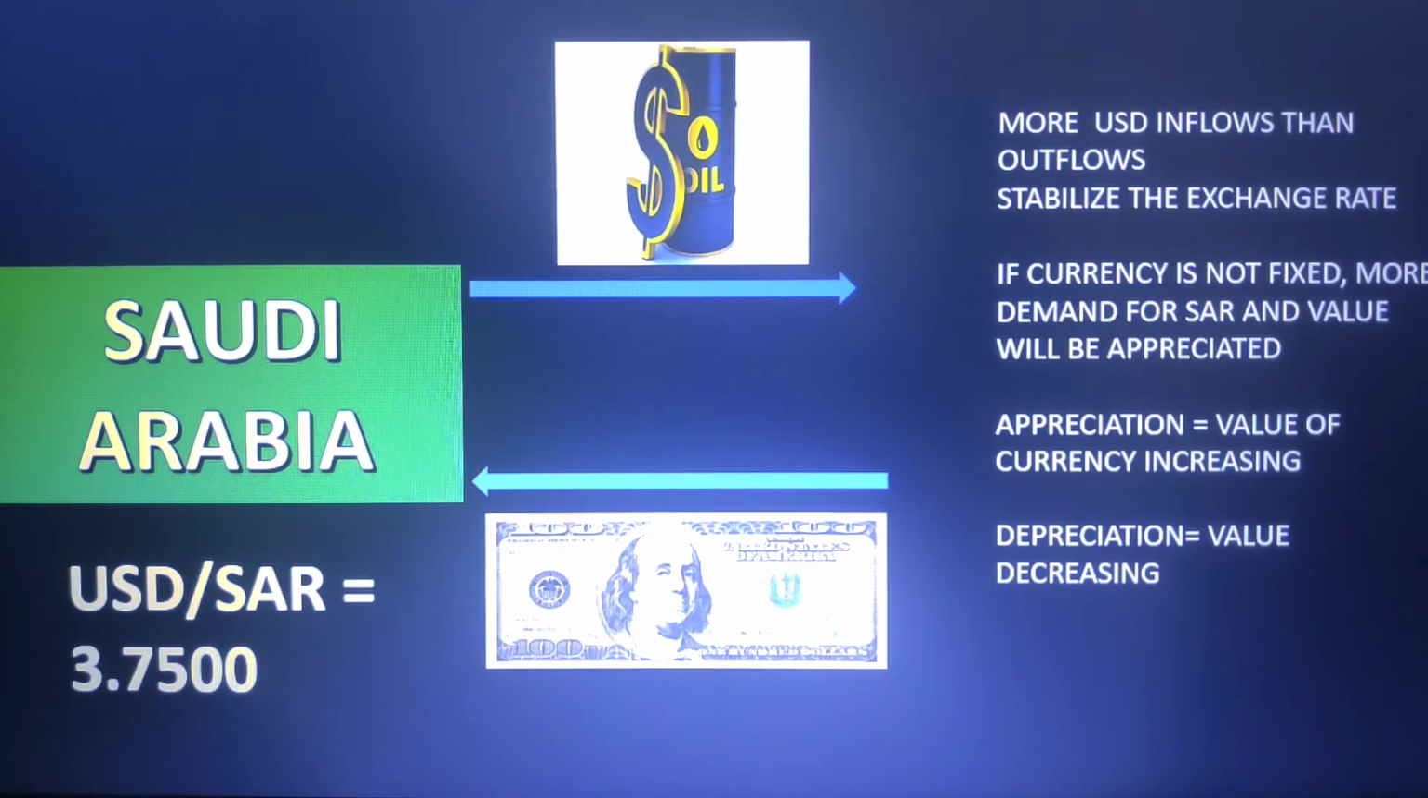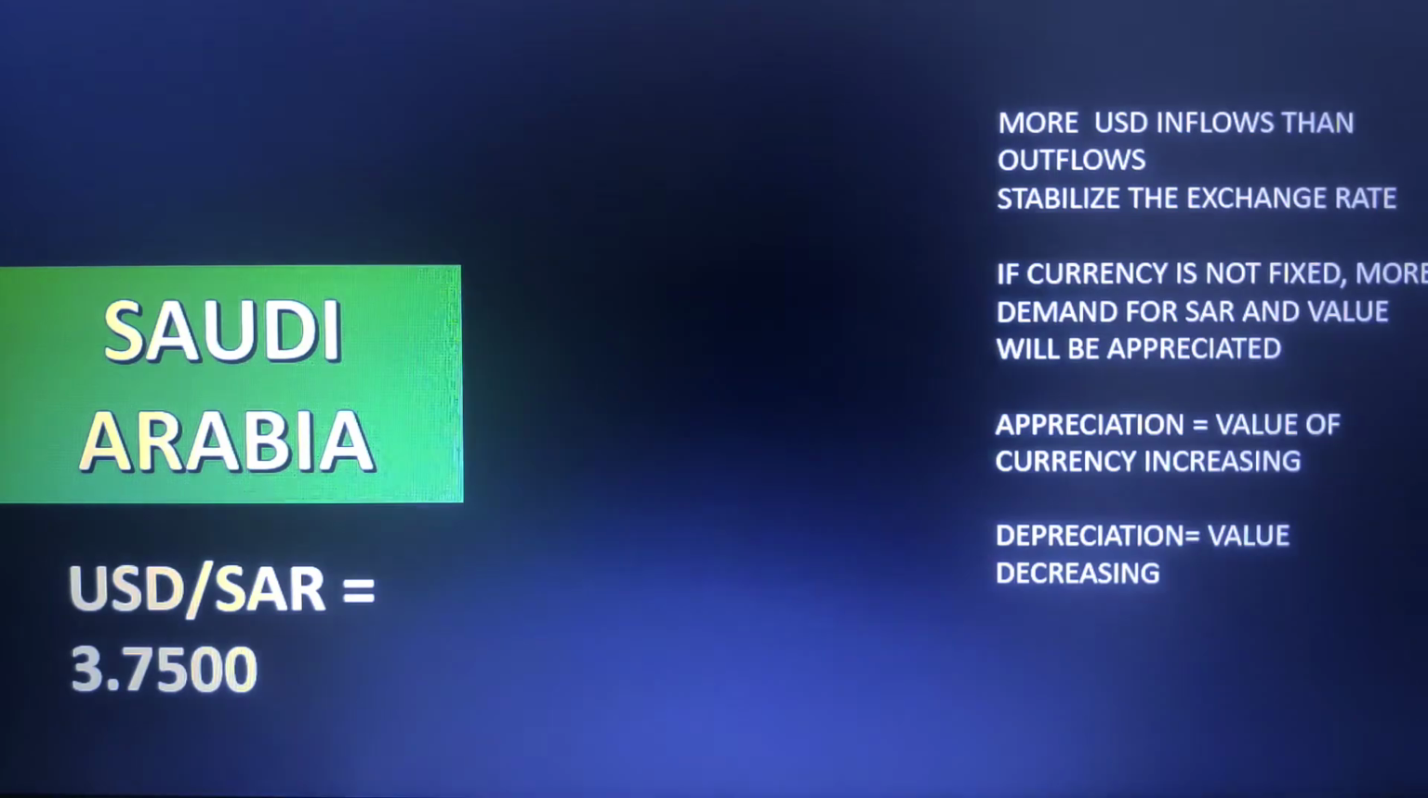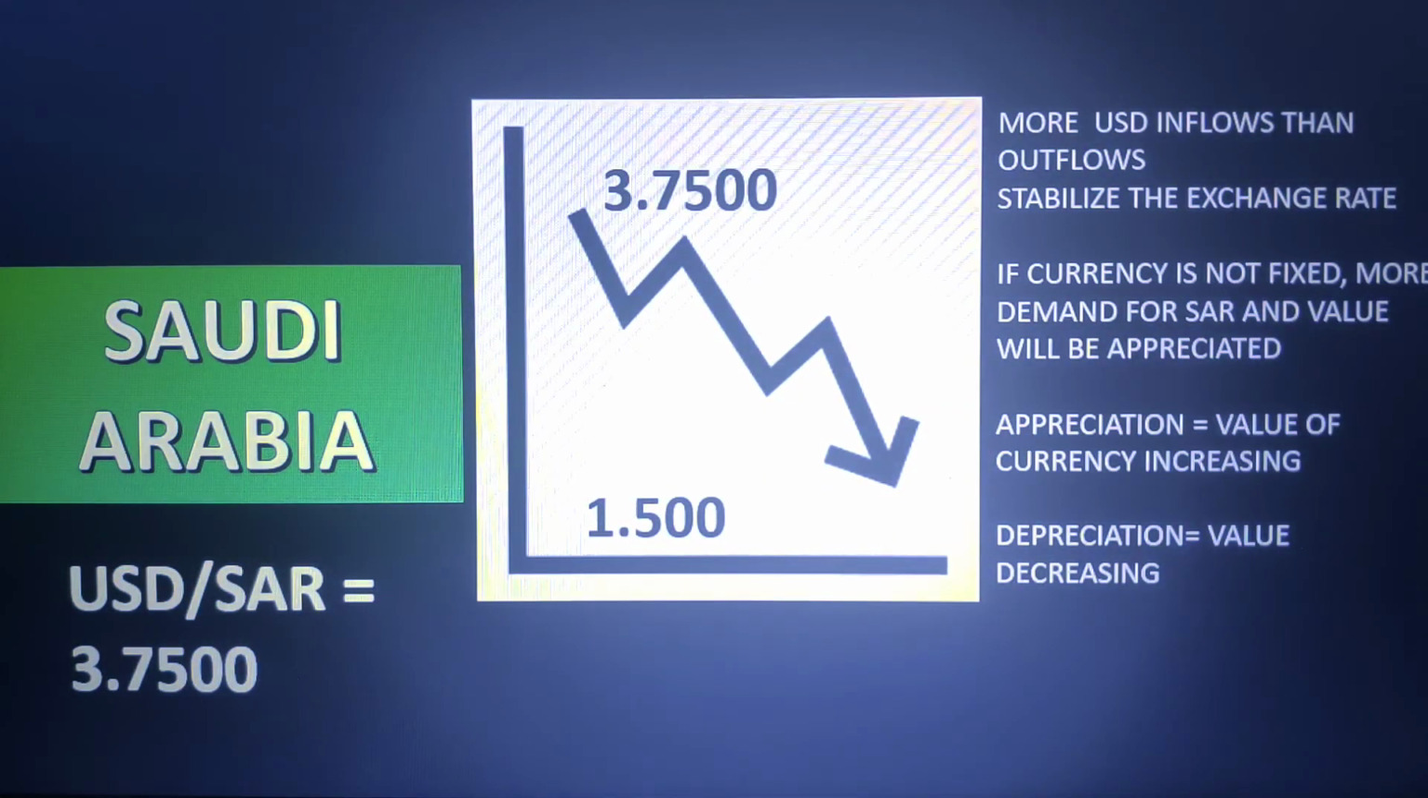Suppose they did not have that fixed exchange rate system, the currency would see more demand for the Saudi Arabian riyal, because they are getting the majority of the funds. So the dollar supply would be higher, and that would crash the value of the dollar. Now the Saudi Arabian riyal is trading at 3.75. From that, it would crash to 1.5 or below if it were a floating exchange rate system. So to stabilize their exchange rate, they adopted this fixed exchange rate, which benefits them because they have more inflows than outflows.